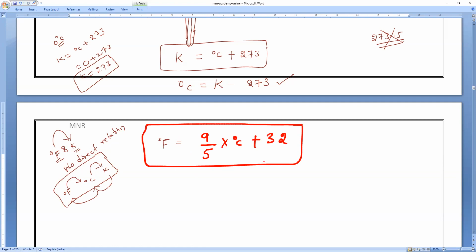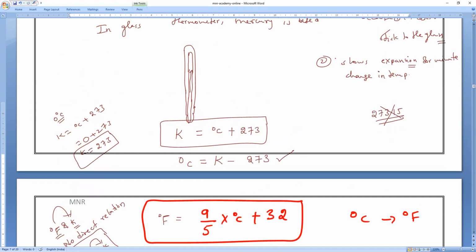So this is the relation for degree Fahrenheit and degree Celsius. This is for Celsius to degree Fahrenheit. And now I will write here degree Celsius to Kelvin, and this is Kelvin to degree Celsius.